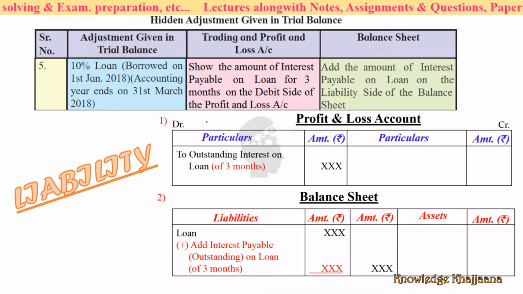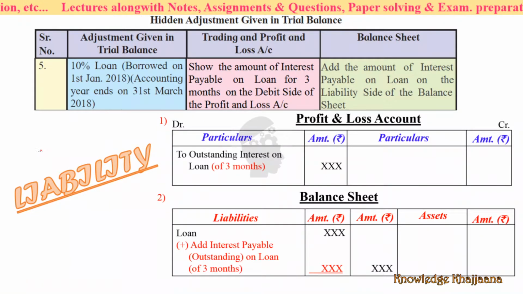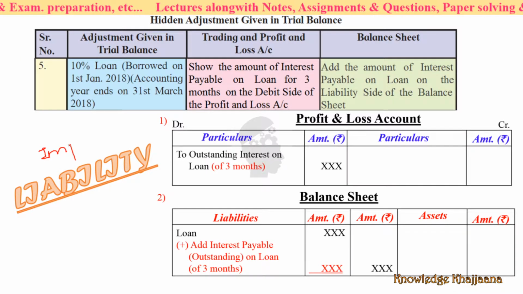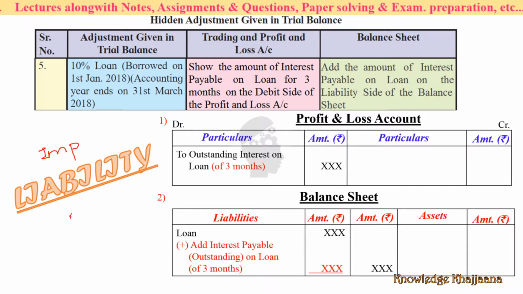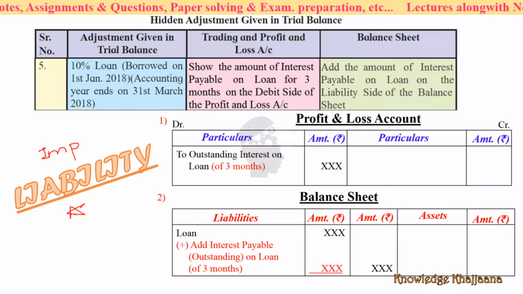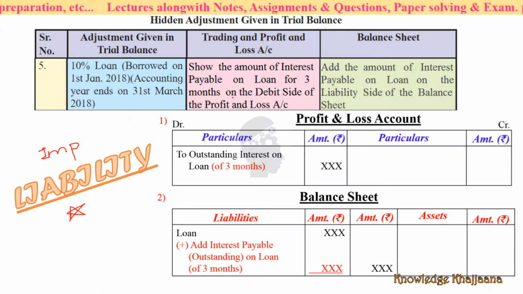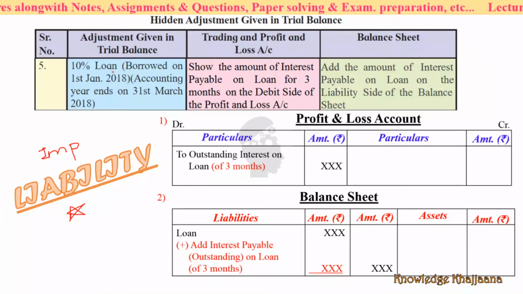What is the next adjustment? This is an important adjustment and you have to learn it properly. Give your 100% attention while learning this adjustment. See what is given: 10% loan.